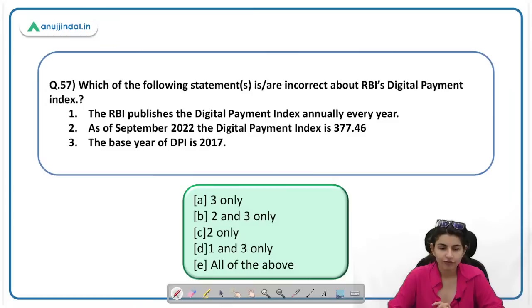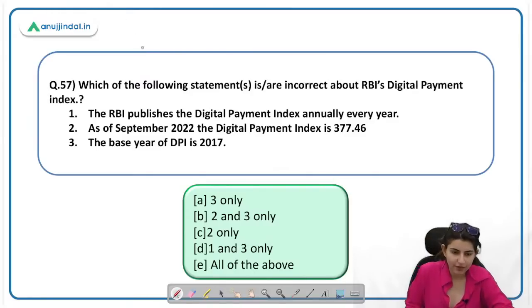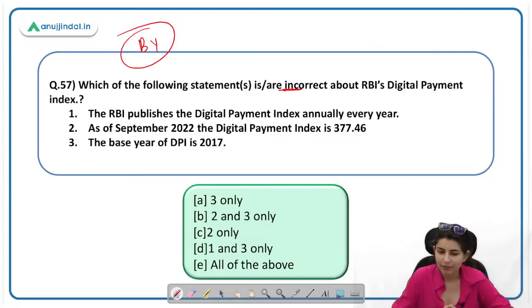Next question. Which of the following statements are incorrect about RBI's digital payment index? This is a very important question. Who is going to tell me the base year of digital payment index? Let's read out the statements. We have to find the incorrect one. RBI publishes digital payment index annually every year. Is it annually or semi-annually? Or do we just stick to the one released in June? Okay, so Purvi, yes, you have to stick to the June release. That is going to be more important.